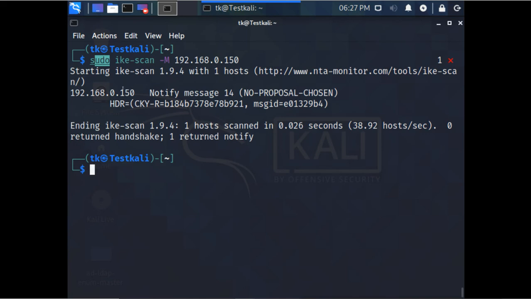So what it says here, it has tried, notify 14 messages, no proposal chosen. This is the key, message ID, and here it is ending. So what we get here is this information, the SDR key and message ID.